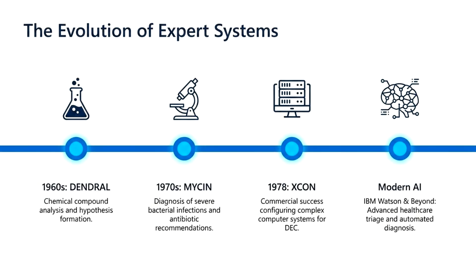Expert systems have evolved significantly over the years. The journey began during the 1960s with DENDRAL, one of the world's first expert systems. DENDRAL was developed to help scientists analyze chemical compounds and generate hypotheses automatically. In the 1970s, MYCIN was introduced. MYCIN was designed for the medical field, where it diagnosed severe bacterial infections and recommended suitable antibiotics. In 1978, another important expert system called XCON was developed. XCON became a commercial success because it automatically configured complex computer systems for Digital Equipment Corporation.